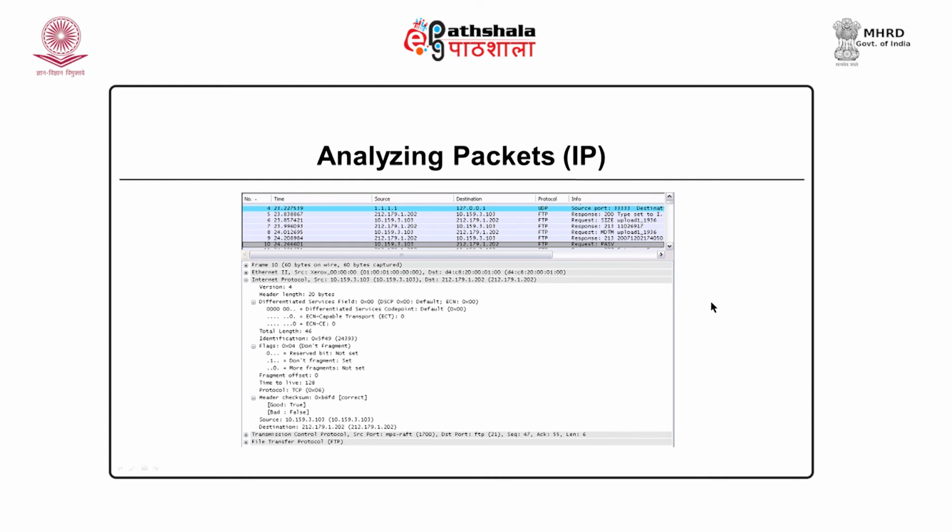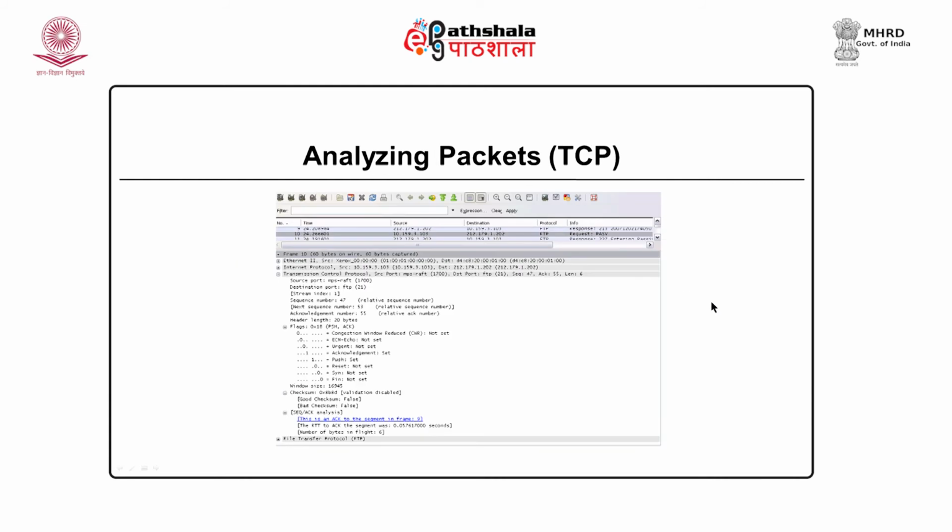Let us see another protocol, TCP, Transmission Control Protocol. When you click on the plus sign, you can see TCP. These are the various fields of the TCP header. TCP uses port numbers. Transport protocols require port numbers. So, there is a source port and a destination port. Since FTP requires 21 as the well known port, here it is listed as 21.